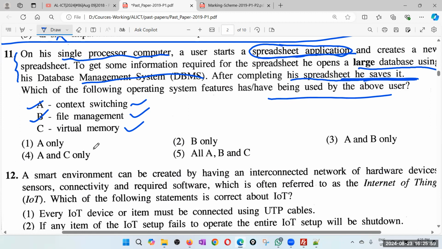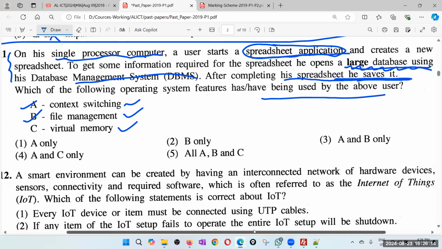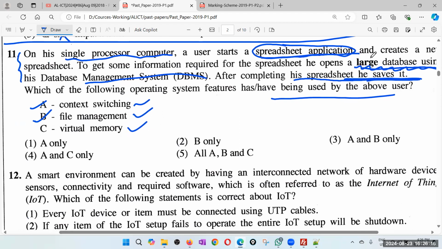But yes, the computer can use it at any time, though I don't think they have mentioned it like that. At the same time, it's a large database, so that is a bit of a clue there. And the examiner has even made it bold. That is a bit of a hint, maybe, but that is a very bad way, because it should have been more specific.